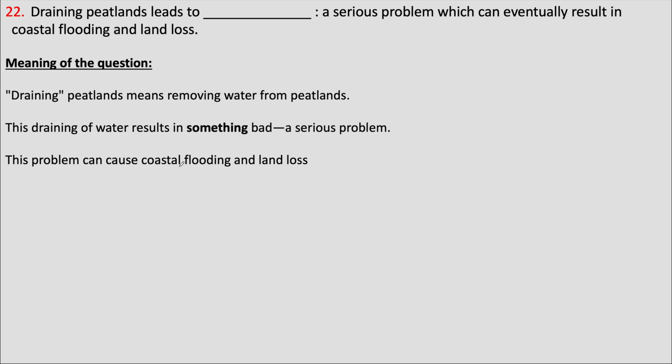Let's understand the question. Leads to means results in something. The question means that peatlands are drained or water is removed from them. This leads to something. Whatever this something is, it is a serious problem. So this is something bad. And this serious problem can cause flooding and land loss.